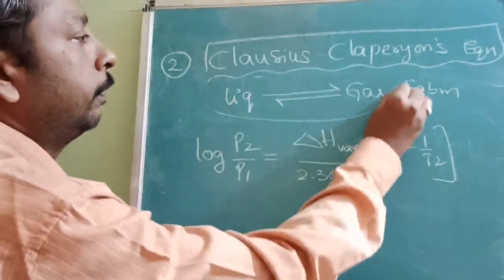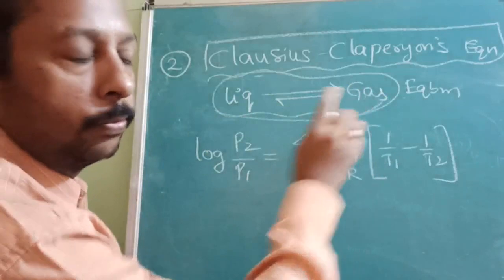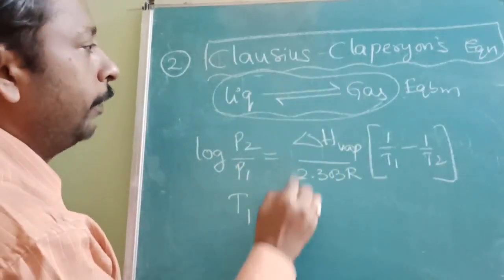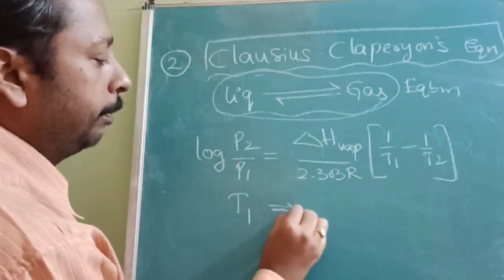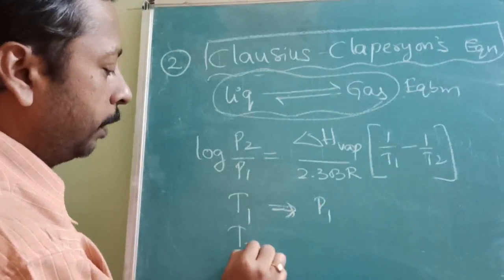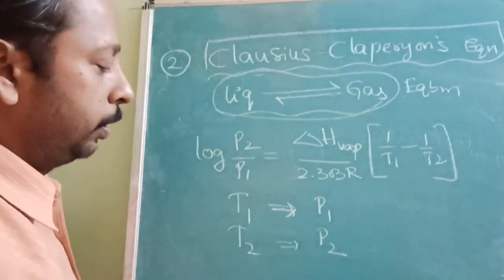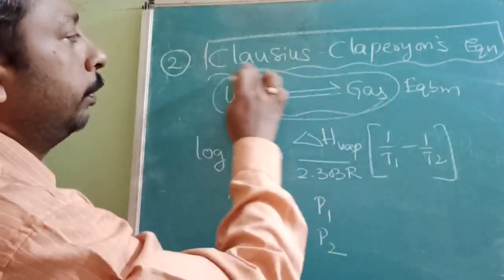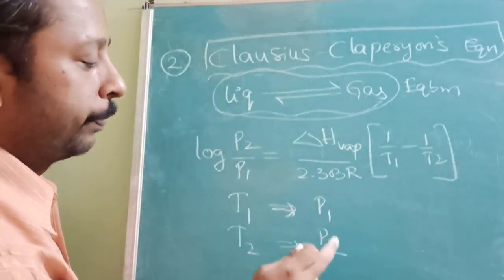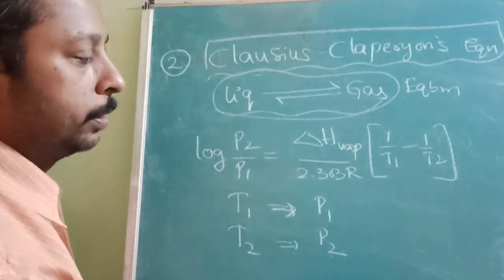Suppose this is a liquid-gas equilibrium: liquid H2O and gas H2O. At temperature T1, the vapor pressure of this equilibrium mixture is, let us take, P1. The equilibrium mixture is at pressure P2 when the temperature is T2.